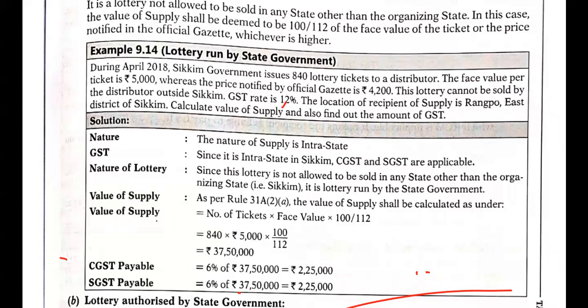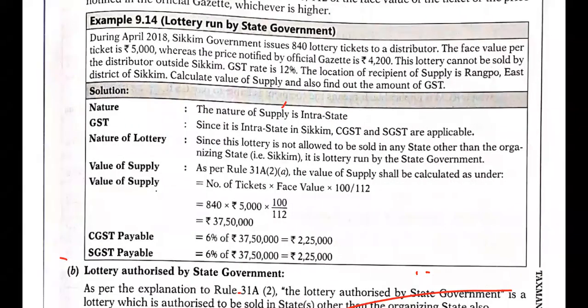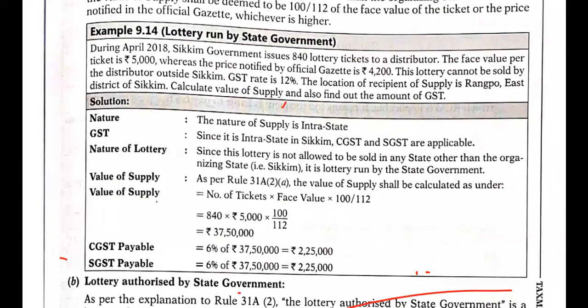So when you classify out of 37,50,000, 6% and 6%, 2,25,000 will be CGST payable and 2,25,000 will be the SGST payable. So totally he is going to pay 4,50,000 rupees. That is the total tax he is going to pay. This is the first kind of lottery, the lottery run by the state government.